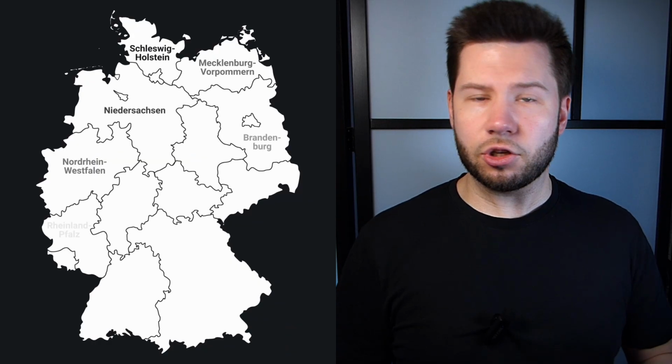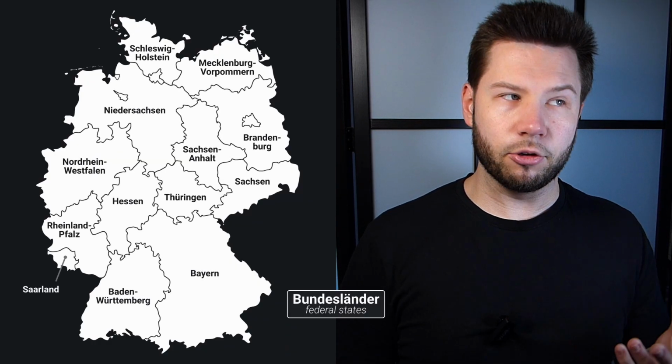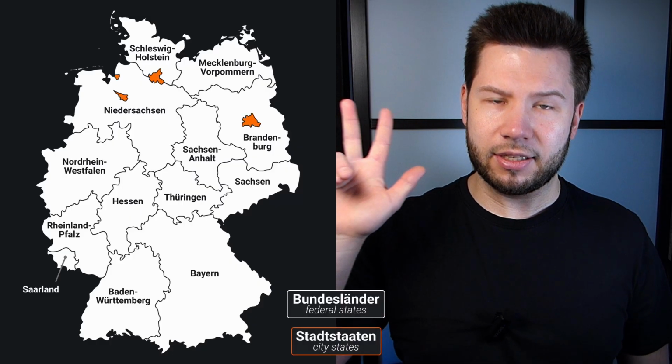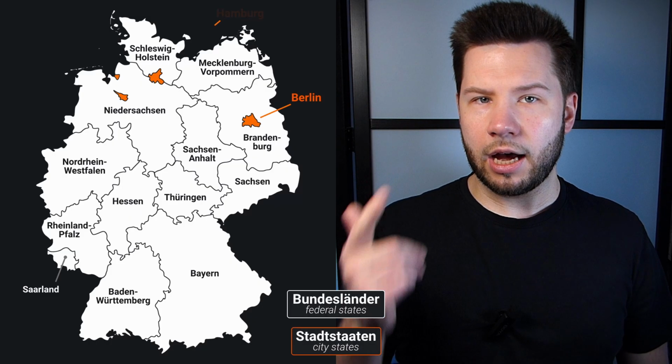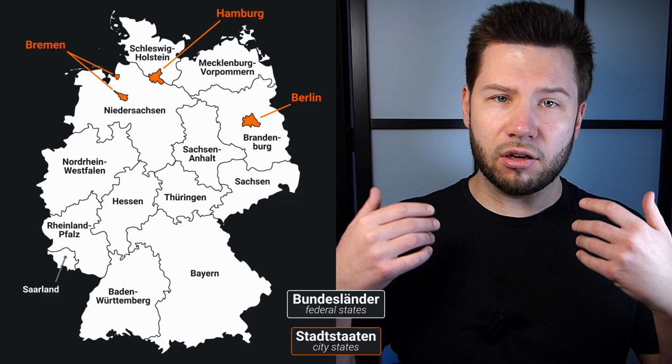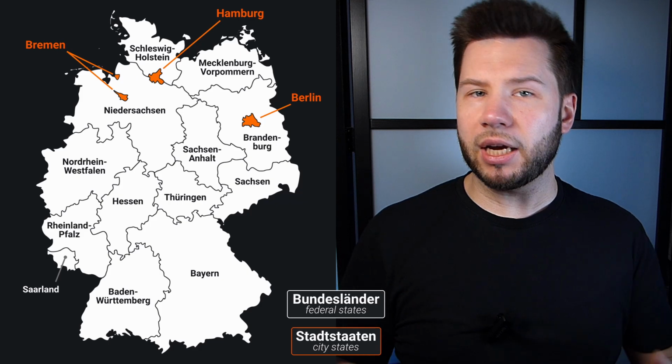Now, as most of you may already know, there are 16 states in Germany called Bundesländer, literally federal lands, with the exception of 3 Stadtstaaten, city-states, Berlin, Hamburg, and Bremen. The latter is subdivided into the main city of Bremen and the more northern Bremerhaven.